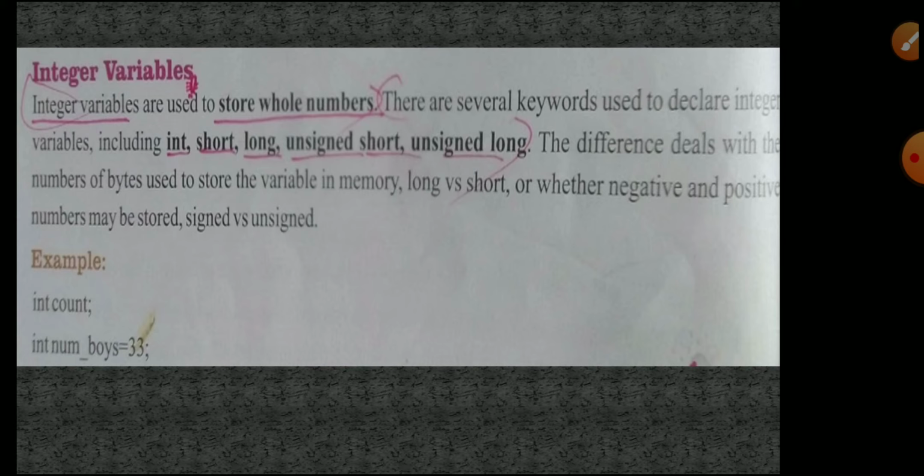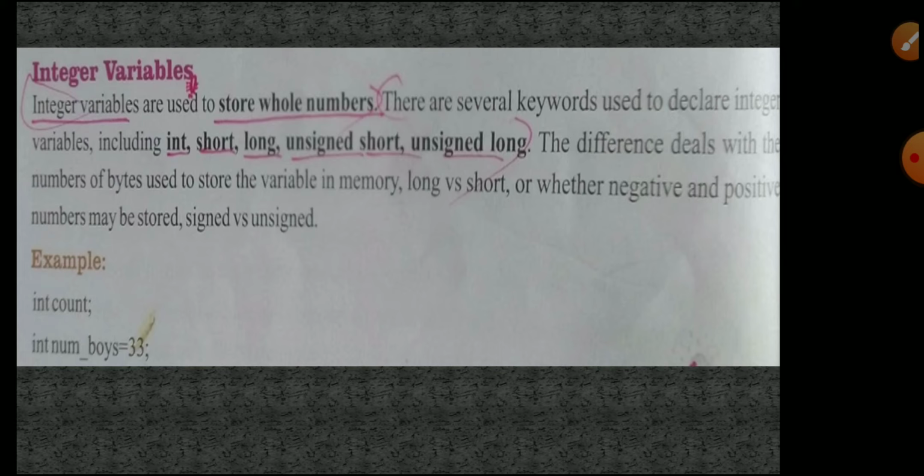Next line, int, another declaration. The next variable name is num underscore boys; this is correct only. num_boys equal to 33, semicolon. This is the stored whole number, the integer variable value.